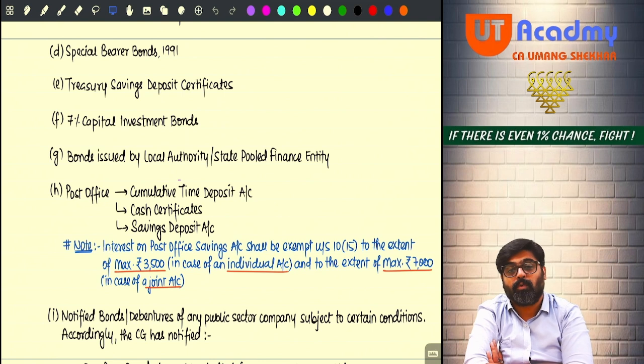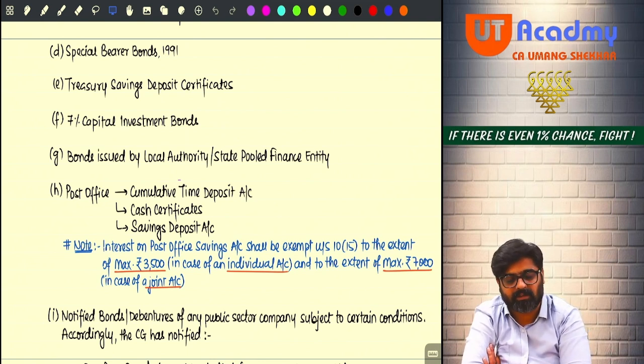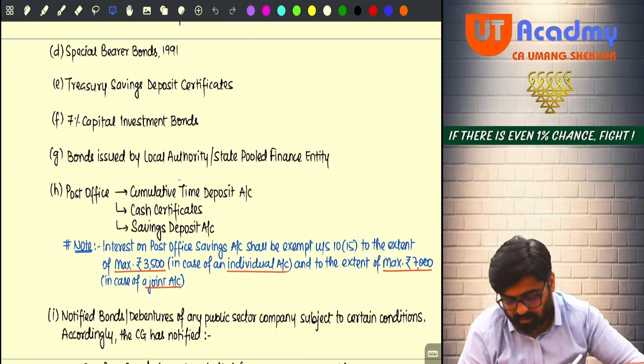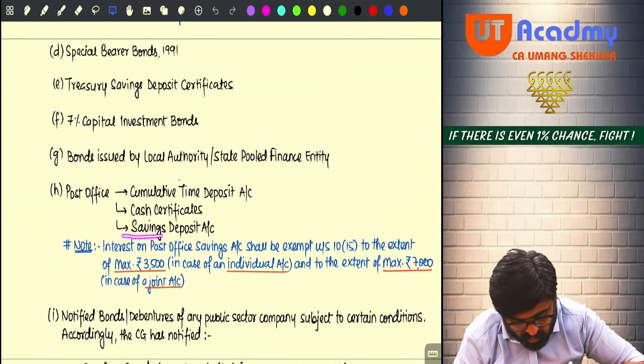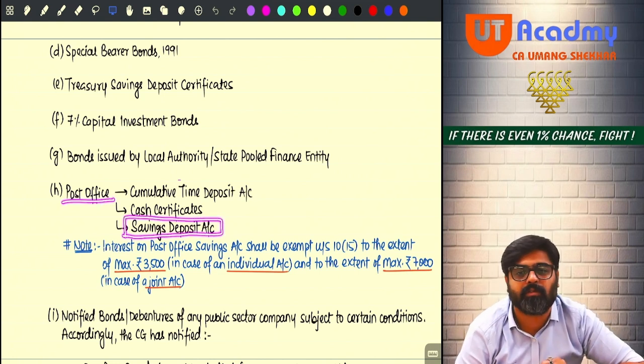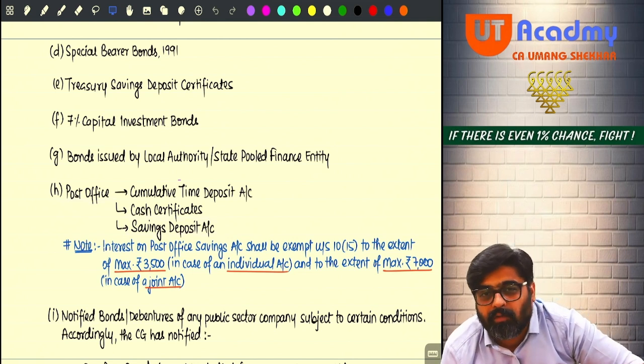Then next is post office cash certificates. If you go and buy post office cash certificates, whatever interest you get on those cash certificates is fully exempt. Done, sir? Everyone? Perfect.